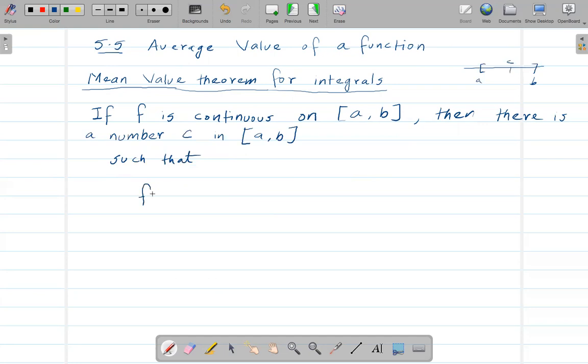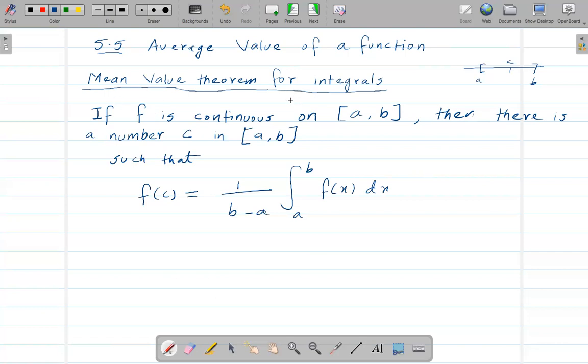we will get that f of c, when you plug this into the function, equals 1 over b minus a times the integral from a to b of that function in terms of x. Okay, so this is the mean value theorem.